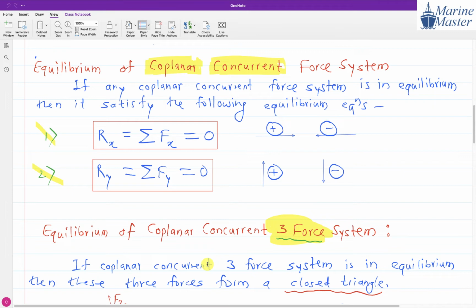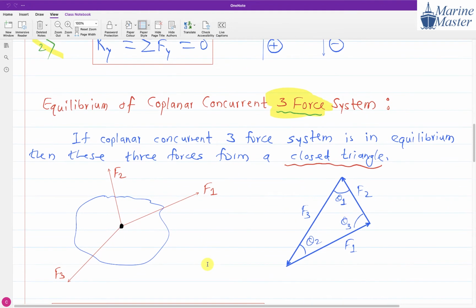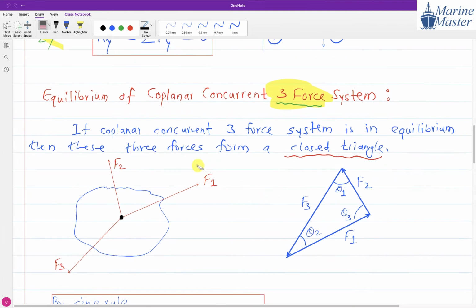Try to see the scenario. Whenever we have a coplanar concurrent 3-force system and it is in equilibrium, then these 3 forces will do what?